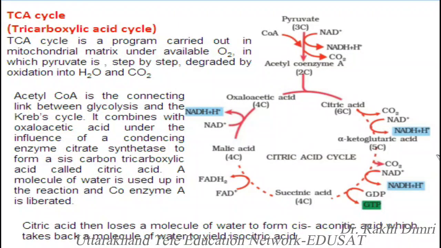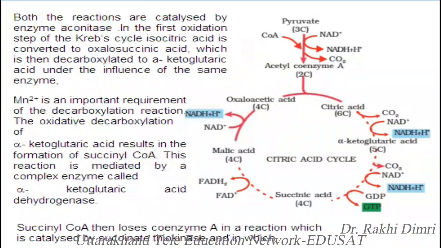Citric acid then loses a molecule of water to form cis-aconitic acid, which takes back a molecule of water to yield isocitric acid. Both reactions are catalyzed by the enzyme aconitase.